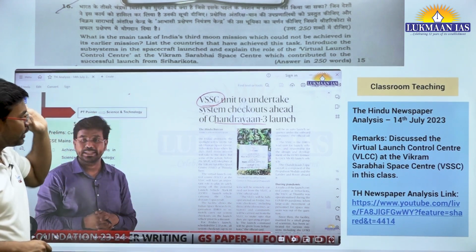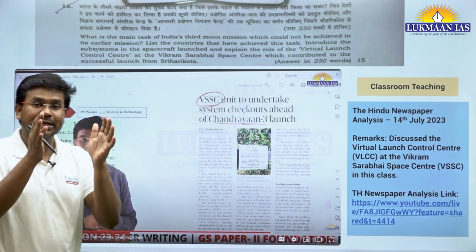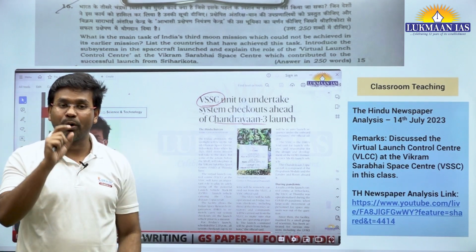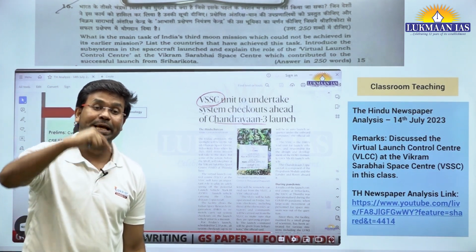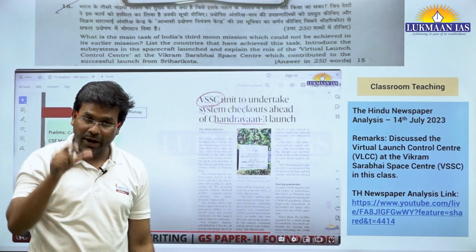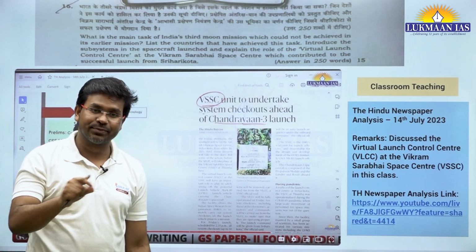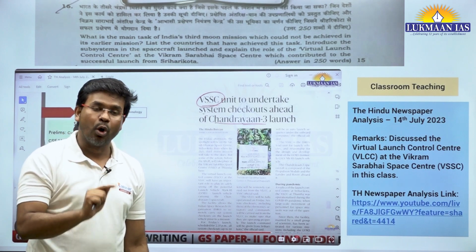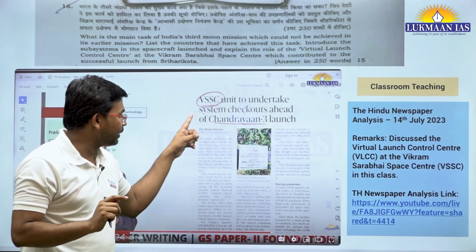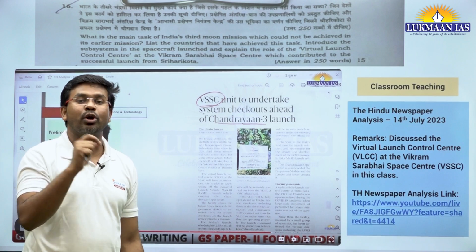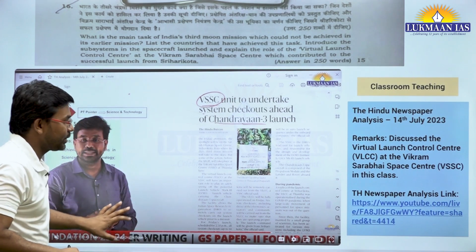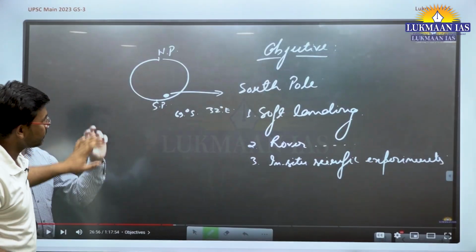The virtual launch control center is able to perform system checkout before the actual launch of the vehicle, and after the system checkout, if it is satisfied that everything is functioning fine, only then does it proceed. And they did it one day before the actual launch of the Chandrayaan-3 mission. So this is the thing.